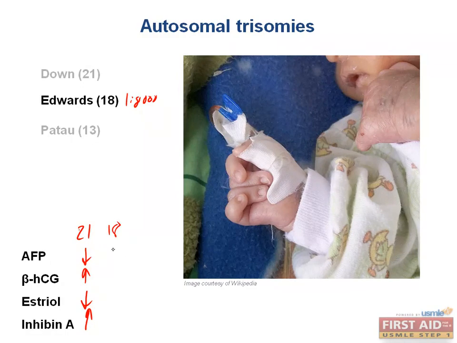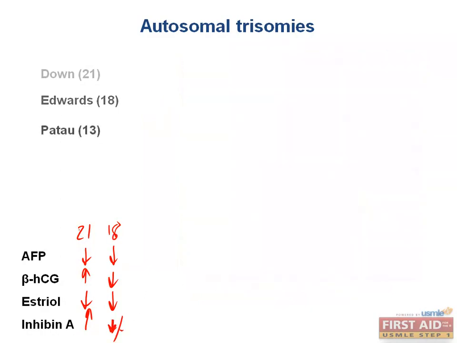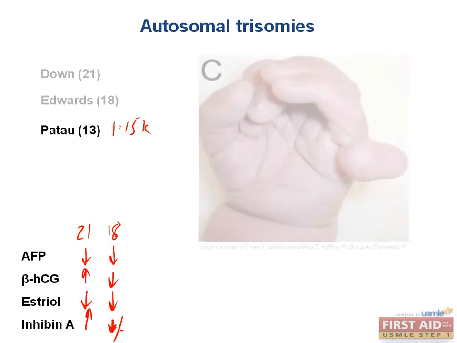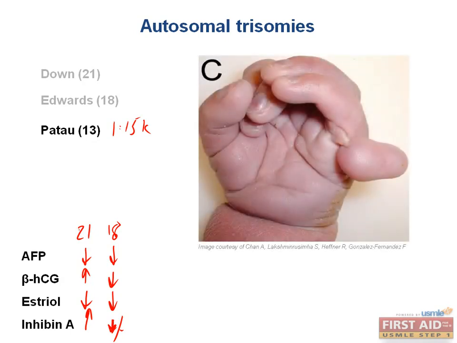These babies are usually born alive but die within 1 year of birth. On the quad screen, maternal serum is usually low for all 4 of these markers, although inhibin A can also be normal. The least common trisomy is Patau syndrome, which occurs in only 1 in 15,000 pregnancies. They have similar findings as Edwards syndrome, such as the rocker bottom feet and congenital heart disease.